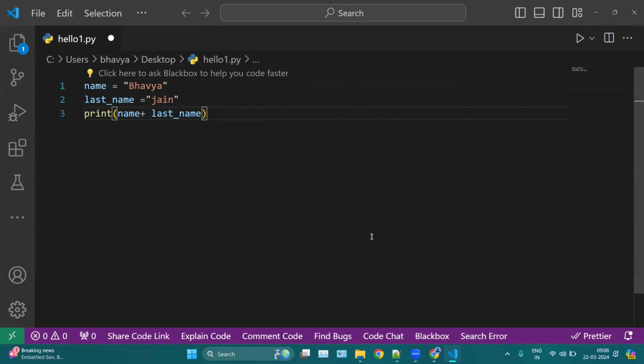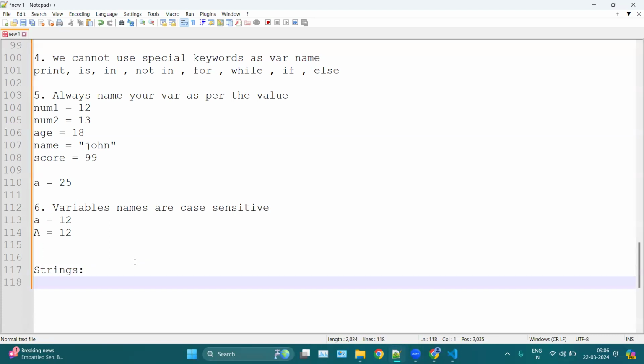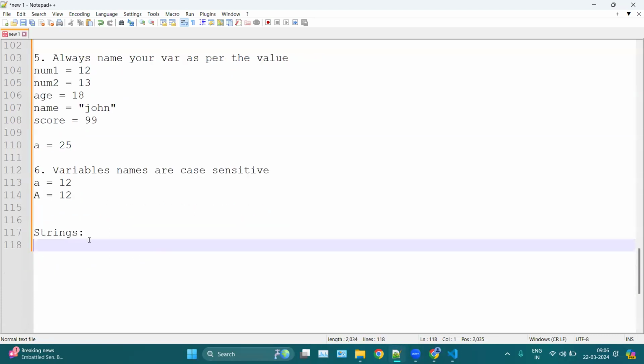Okay. Now here we are adding two strings together. Okay, this is one string and this is second string. Now what are strings? Okay, like what are strings? So strings are like a data type in Python.